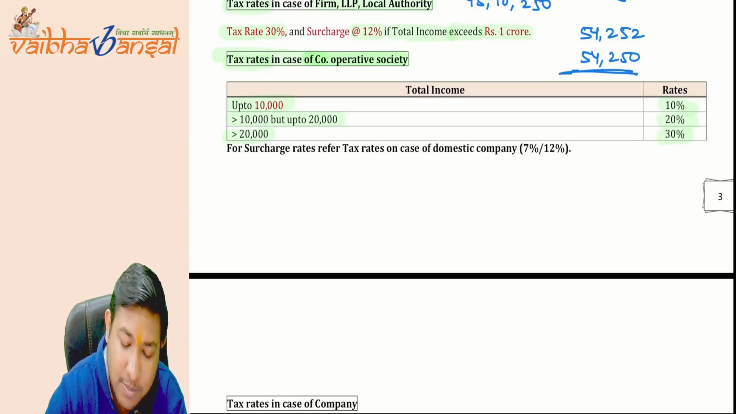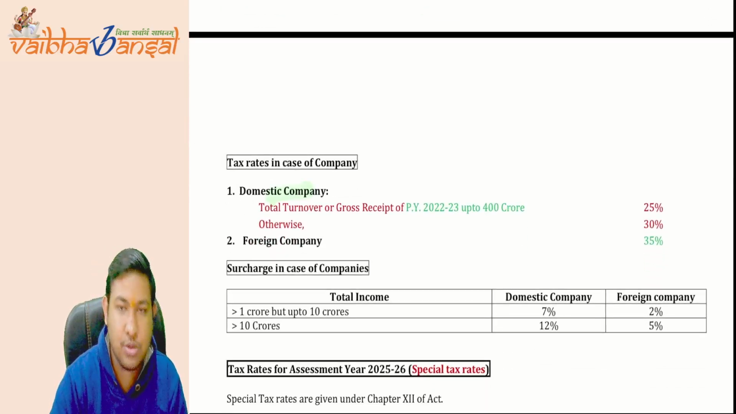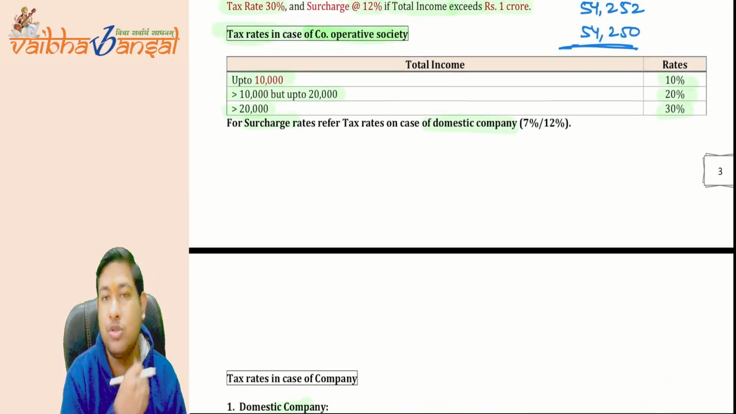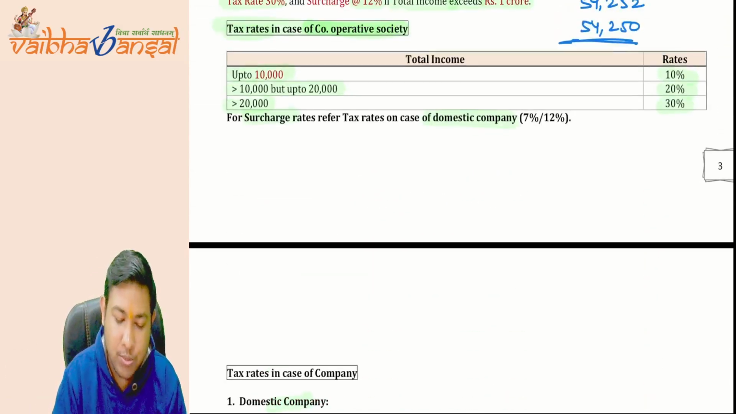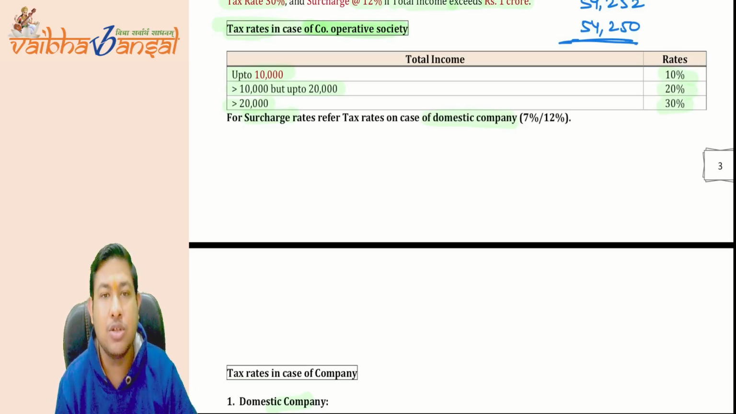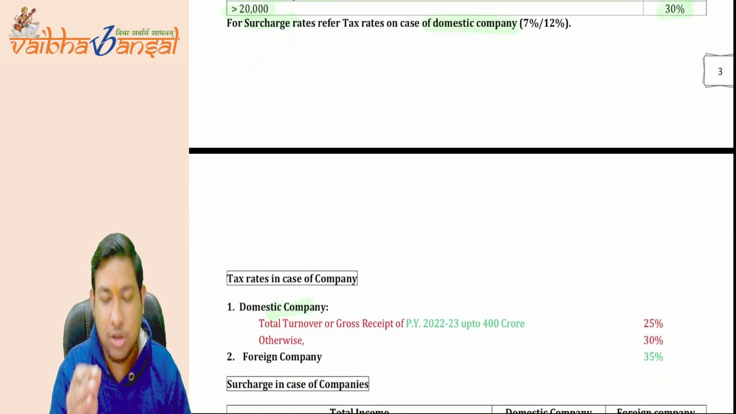The surcharge rate will be the same as applicable for the domestic company. We are going to see the domestic company here, so we'll discuss the surcharge for the cooperative society and the domestic company simultaneously, because both are the same. So let me first cover the tax rates for the domestic companies.